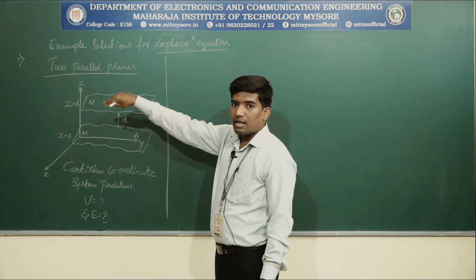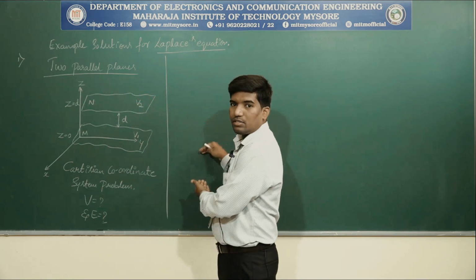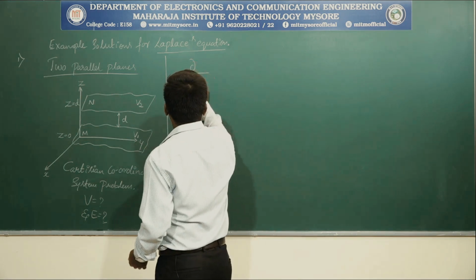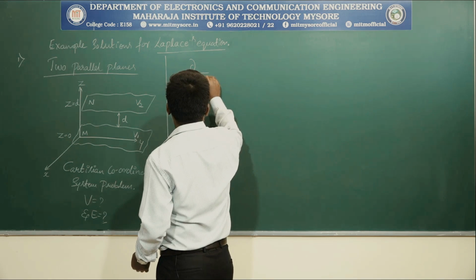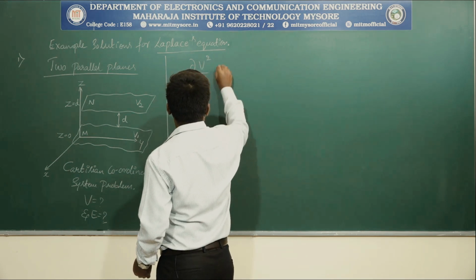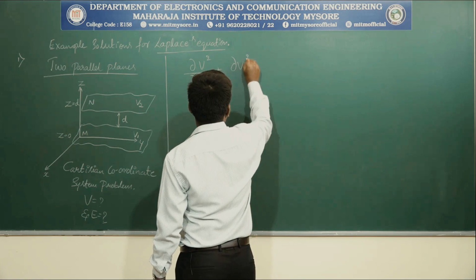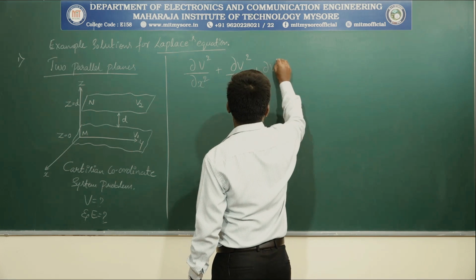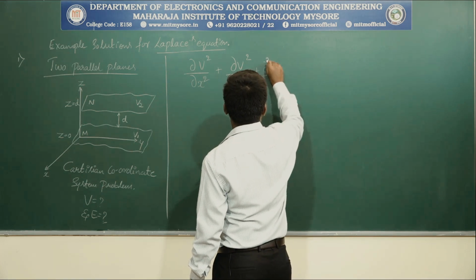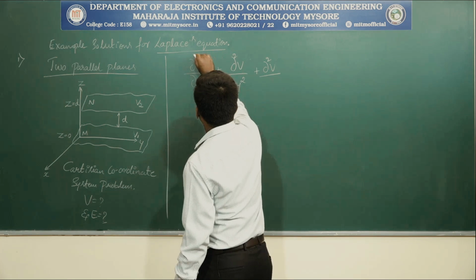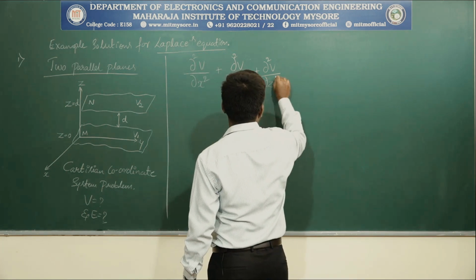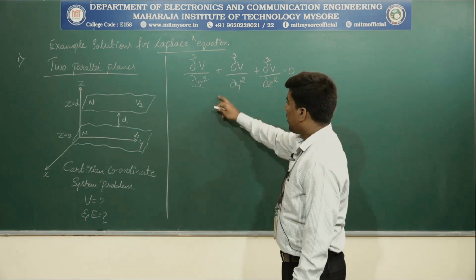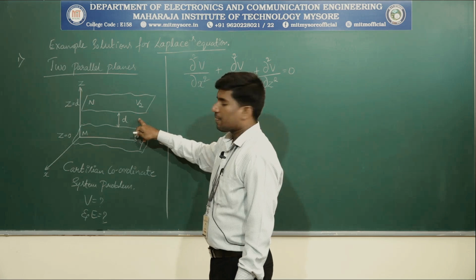In our previous class we have written three different equations, one for each coordinate system. So this is the equation which we have written: dou square V by dou x square plus dou square V by dou y square plus dou square V by dou z square. Now look at this geometry.